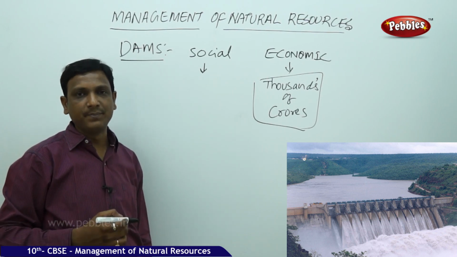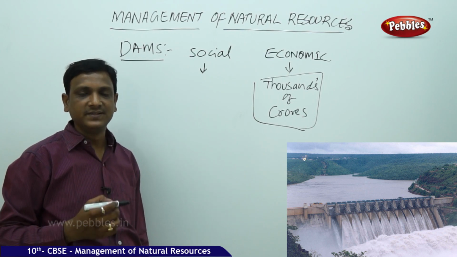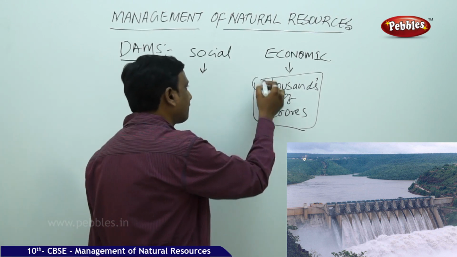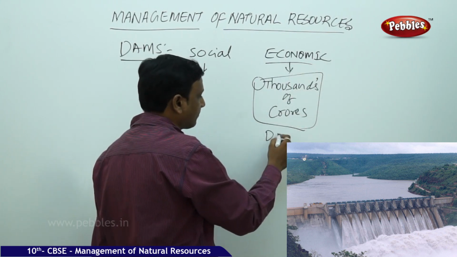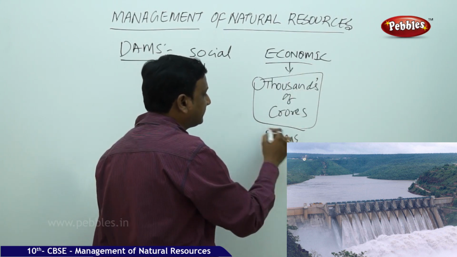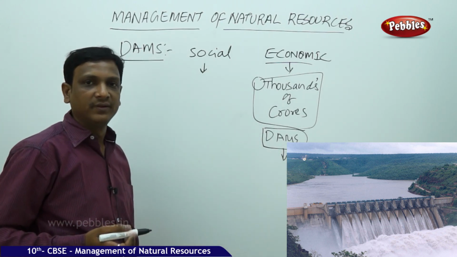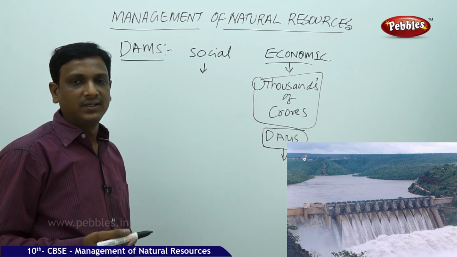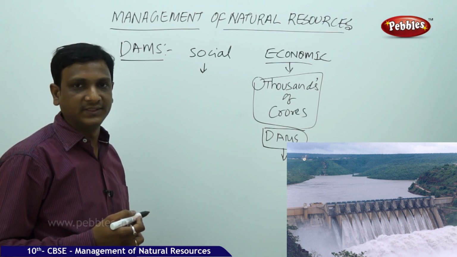The people of a country pay taxes, which are collected by the government and used for different purposes like this. But once a huge amount of money is invested in building a dam, how far does this dam guarantee the upliftment of the living standards of the people? It is a questionable area, because we have seen the various problems associated with dams.